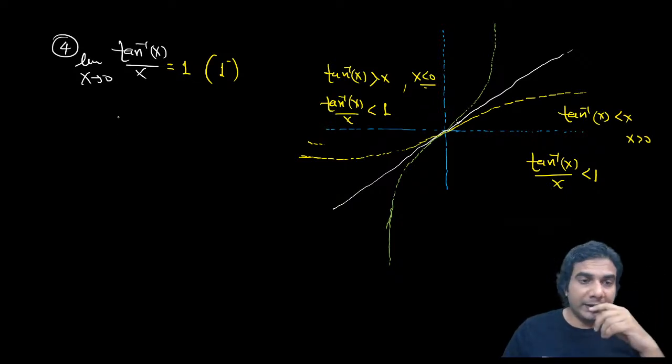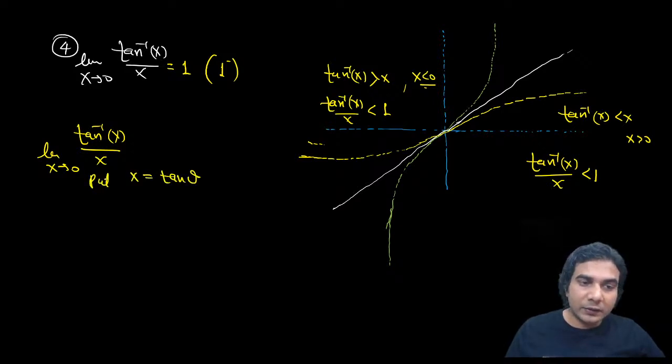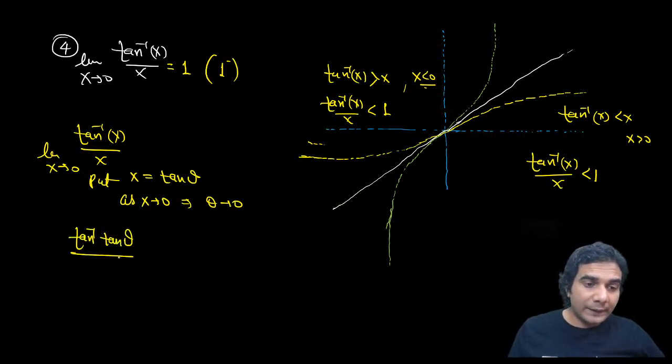You can also explain it in another way. In the limit of tan inverse x upon x as x approaches 0, put x = tan theta. As x approaches 0, tan theta approaches 0, and theta also approaches 0. So the expression becomes tan inverse of tan theta divided by tan theta.